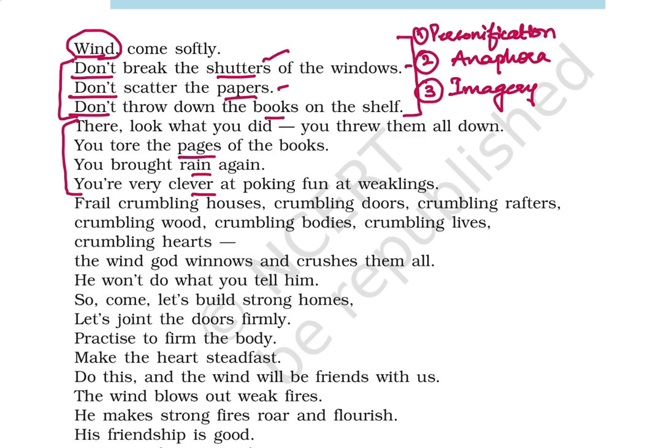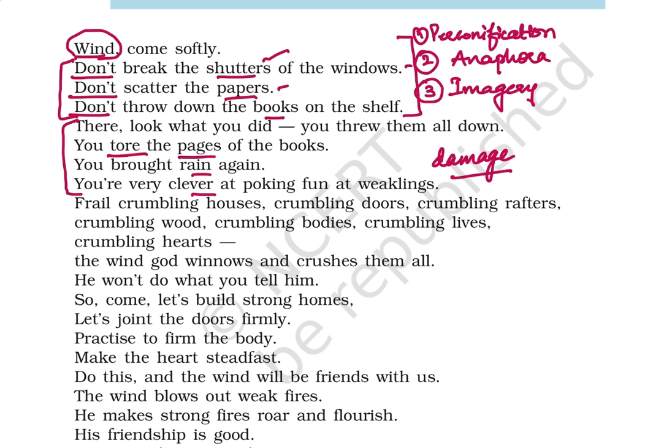Because we are requesting you, and we've been pleading with you, and you're just ignoring the plea, ignoring our requests. And what are you doing? You're just causing damage, right? So this is what the poet is trying to tell the readers, that the wind is moving on a very destructive path.